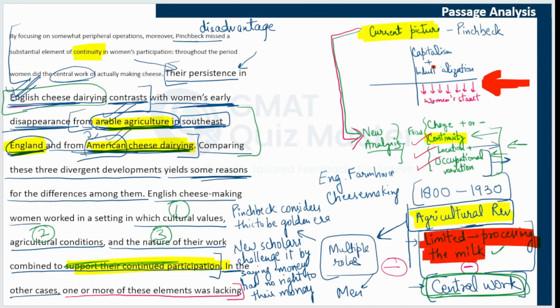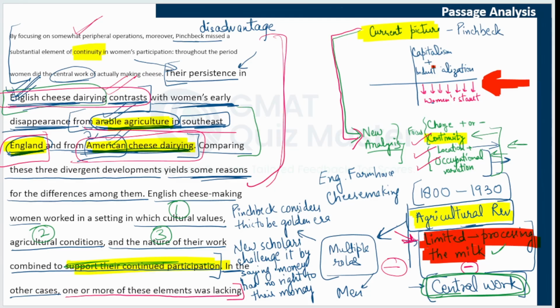It gives us a comparison of these English cheese making women with women who were working in arable agriculture in Southeast England and women who were working in American cheese dairying. And it showed how these women could continue their work because every factor supported their continuity. Also, this passage says that the first view of the evidence that we have from history was considering it to be negative for women. But if you bring in more factors, you will see that this was actually a positive thing. We cannot really say that this was a golden age and here there was a continuous decline. That is something that is being challenged with examples and with explanation.